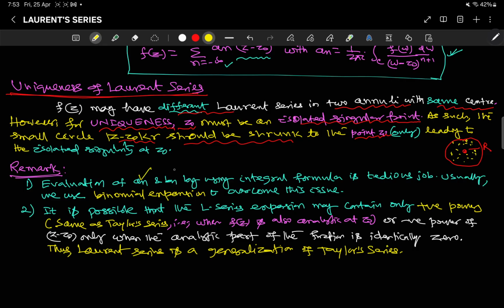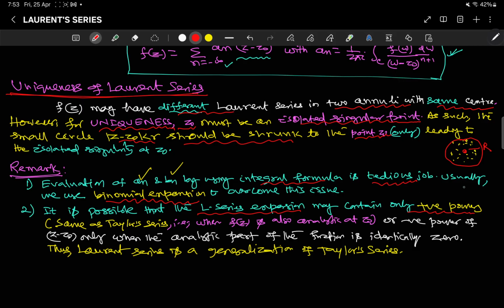Now the evaluation of an and bn using this integral formula, as mentioned, is a very difficult, tedious job. So usually we use the binomial expansion to overcome this issue. It is possible that the Laurent series expansion may contain only positive powers, as I have told, right?